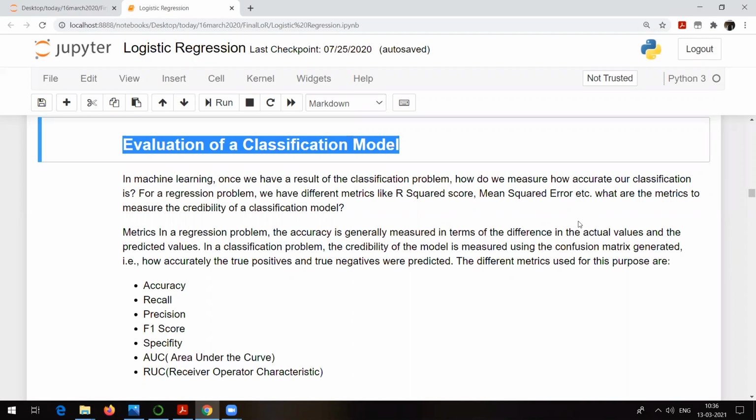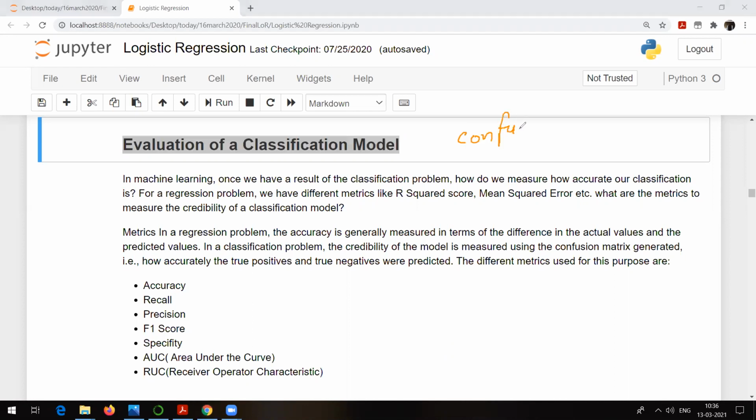Now, always remember, whenever there is a classification problem to be solved, you cannot make use of R square statistics or adjusted R square statistics to check how your model has actually performed. So always remember, whenever there is a classification problem, we make use of something called a confusion matrix. This is not the only concept.